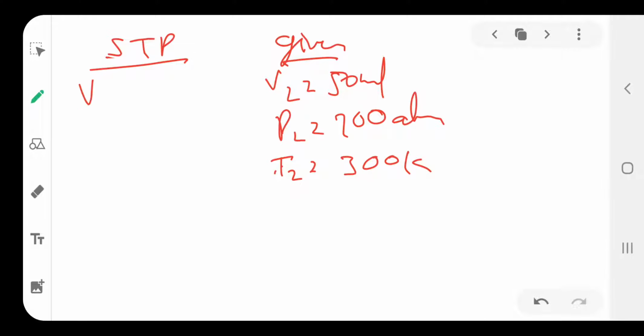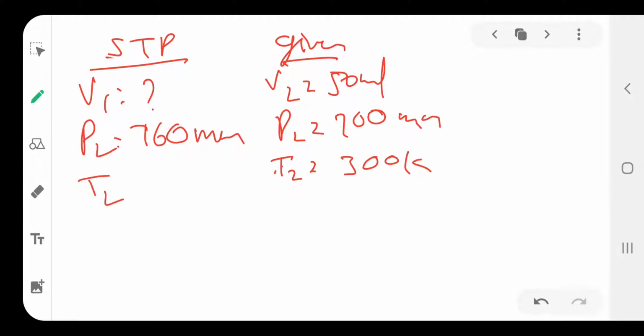For STP, V1 we don't know, we have to find it out. P1 is the STP pressure, 760 mm, and T1 is the standard temperature, 273 Kelvin.